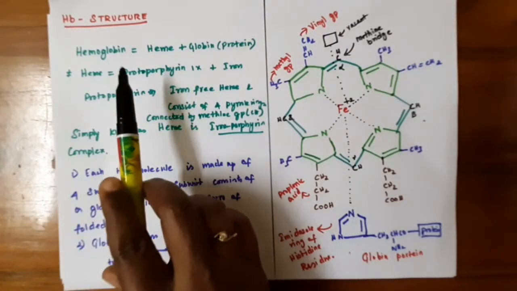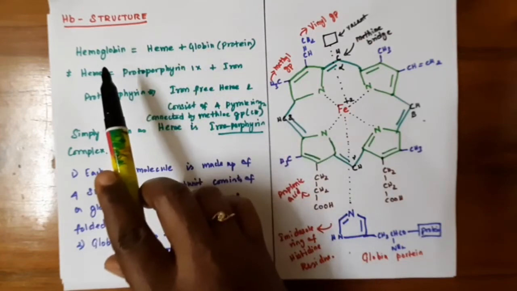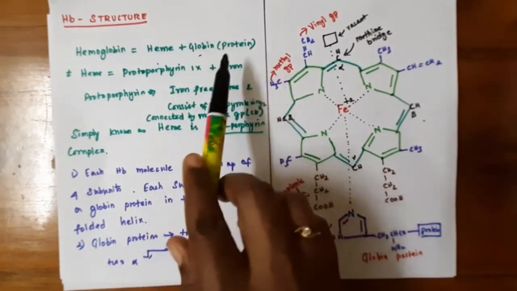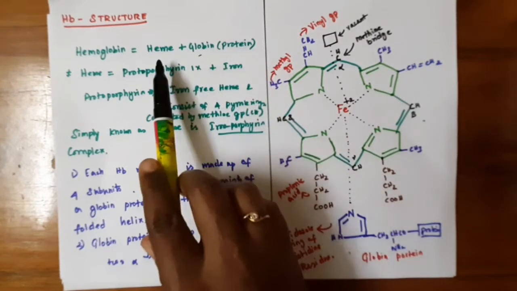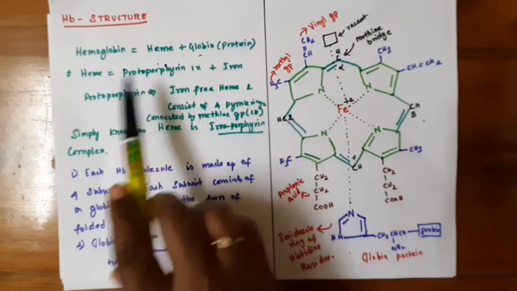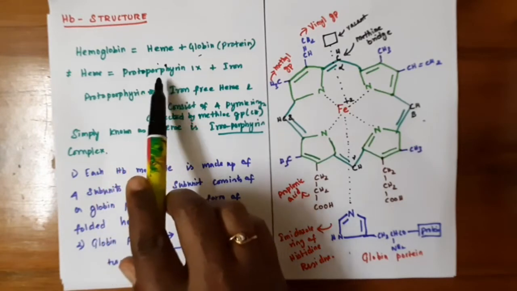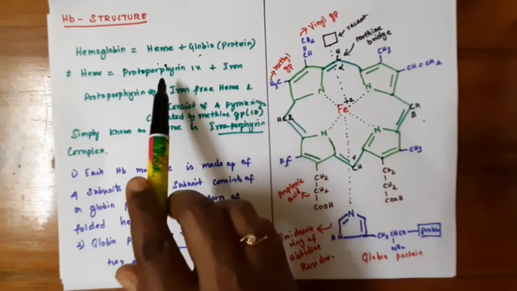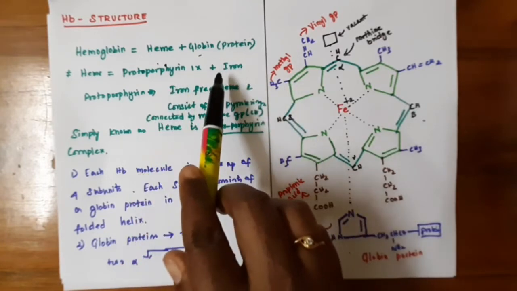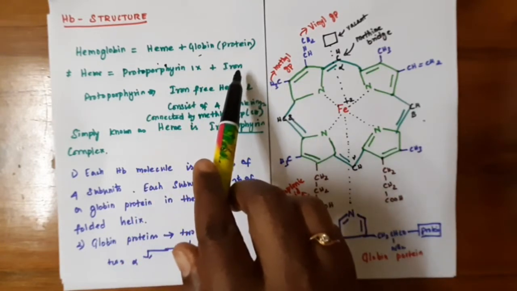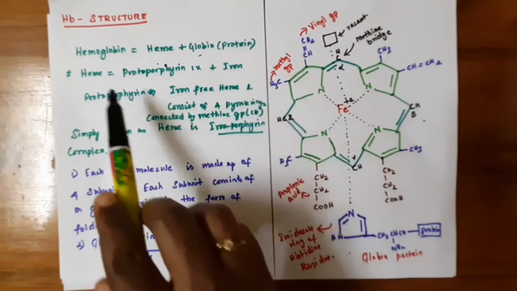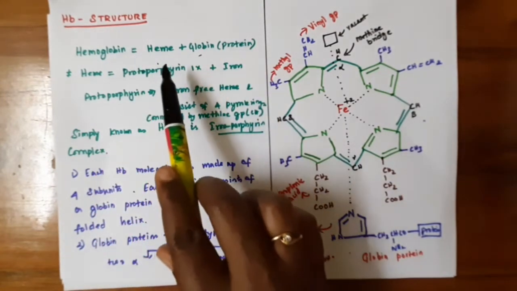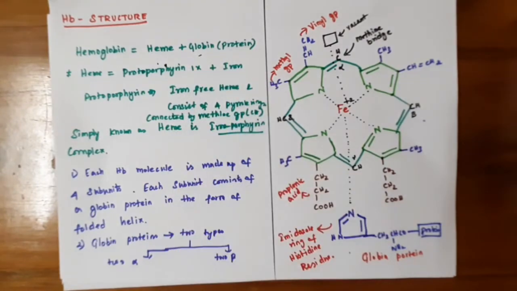Hemoglobin is made up of two parts called heme plus globin. Globin is the protein molecule, and heme is made up of protoporphyrin IX plus iron. It is a derivative of the porphyrin molecule, coordinated to the metal iron. This is called heme. So hemoglobin is made up of two parts, the heme and the globin part.